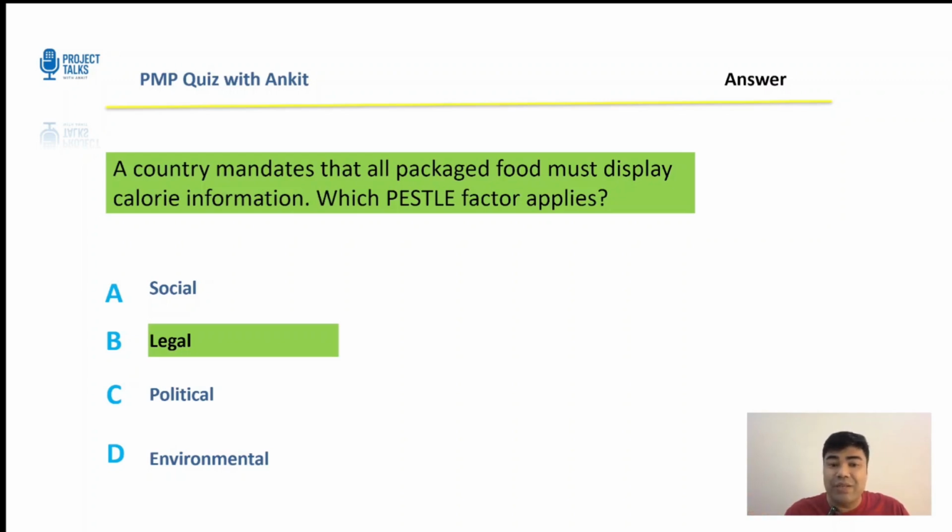Policies might lead to it, but the question emphasizes a mandate. So again, it's not political as well. Environmental is definitely unrelated. So what's the tip from this one? If it says mandate, must, law, regulation, lean towards legal. Let's get to the next question now.